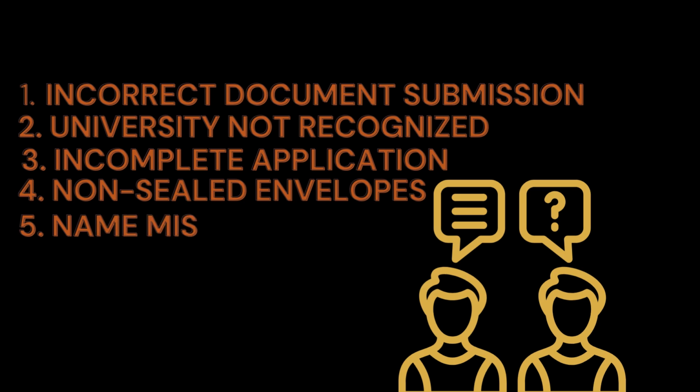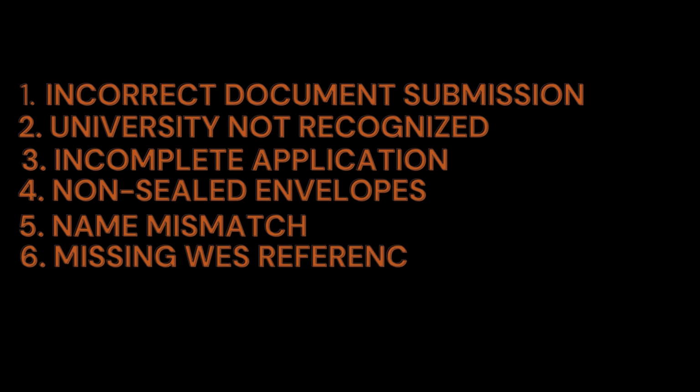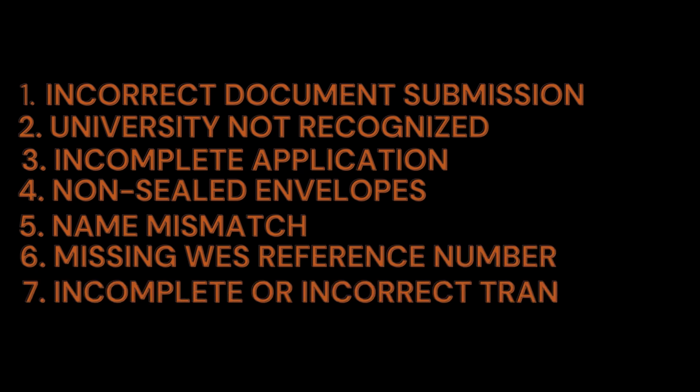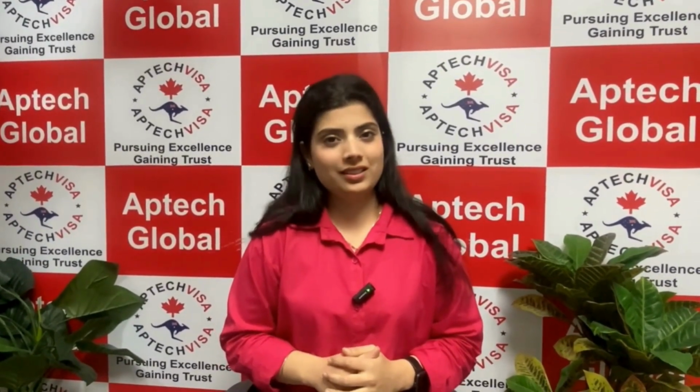Number 5. Name mismatch. Name discrepancies like different spellings or different names can also delay your process. Number 6. Missing WES reference number. Number 7. Incomplete or incorrect transcripts. Now, here are some final tips for a smooth WES process.